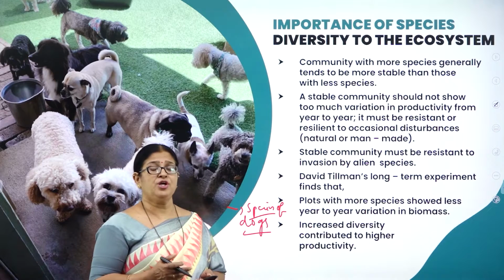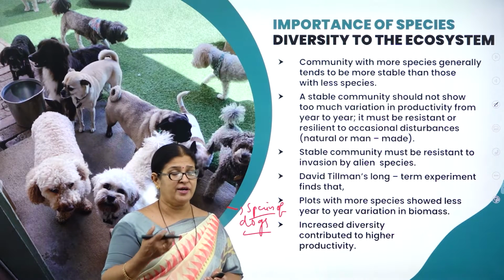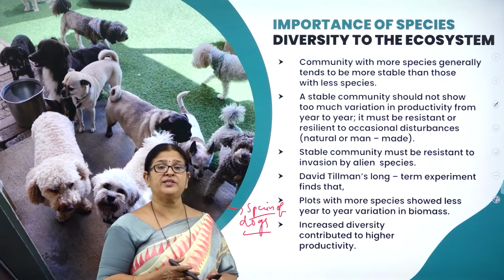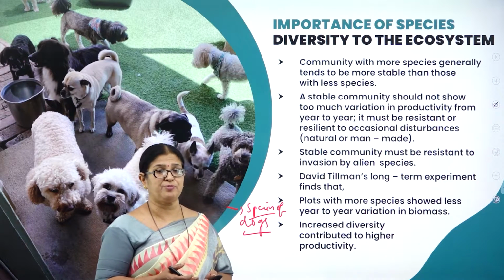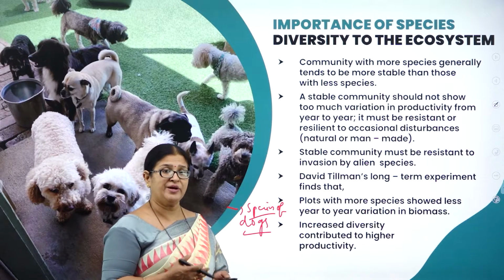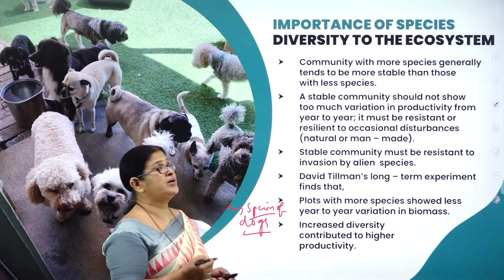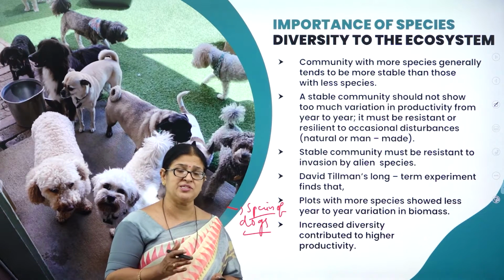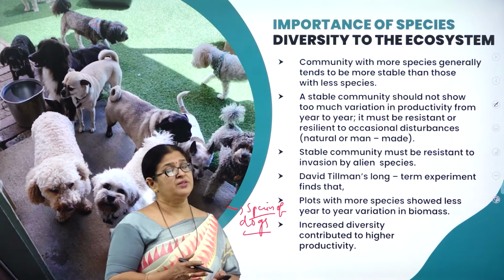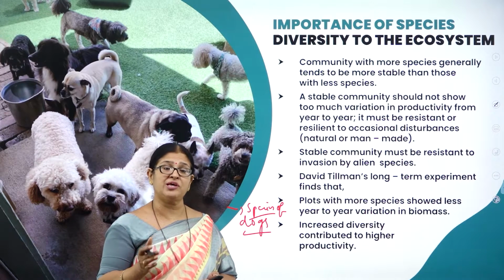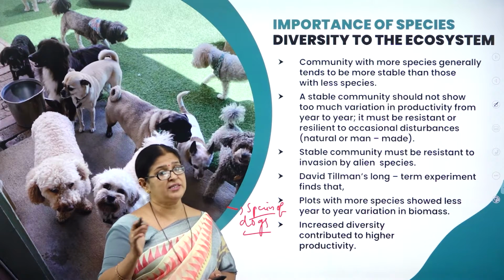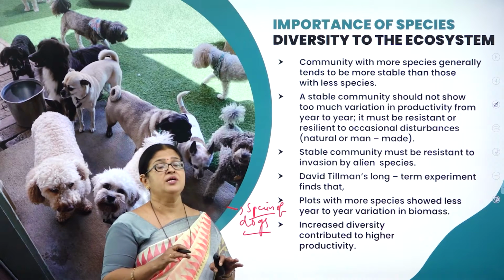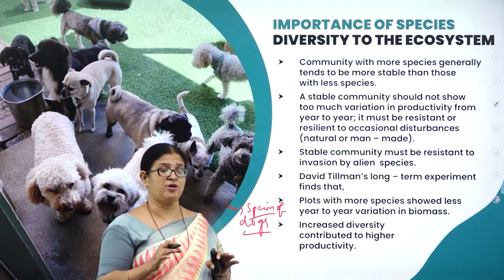I think all of us know human beings always have a close interrelationship with the environment. So we need to protect the environment, and the environment is going to protect the human being. So it is like a give and take policy. So what is the importance of species diversity of the ecosystem? If more and more species are found in an ecosystem, the ecosystem will be more stable. With fewer species, the ecosystem will not be stable. So to balance the ecological balance, the species number should be maintained constantly.